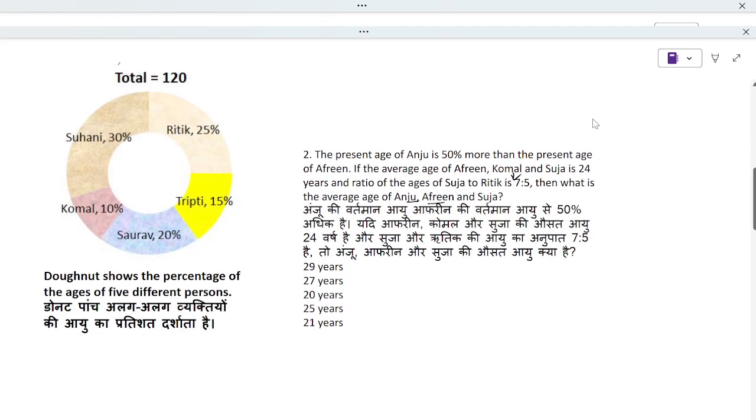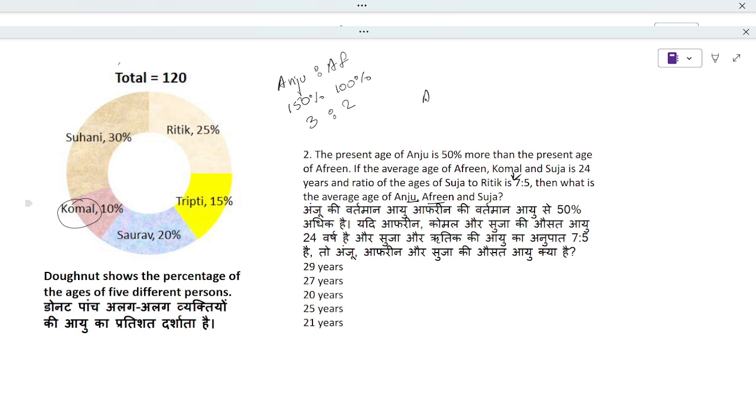Next, it says the present age of Anju is 50% more than the present age of Afrin. Same thing. Afrin is 100%, then Anju is 50% more, so it will be 150. Ratio becomes 3:2. The average age of Afrin, Kumal and Suja. Here Kumal is 10%, correct? 10% of 120 is 12.